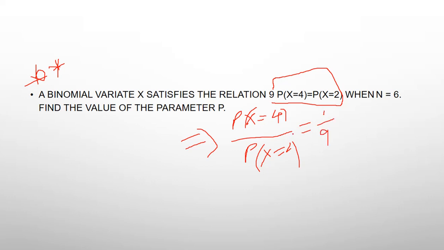Okay, now we put x equal to 4, here n equal to 6. We don't know the p value, the probability of success, we need to find this.